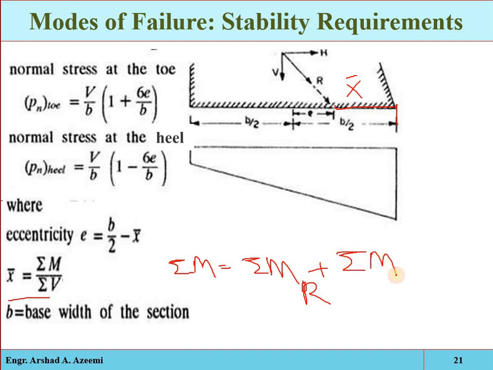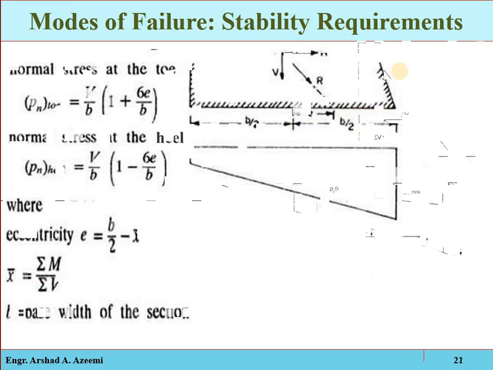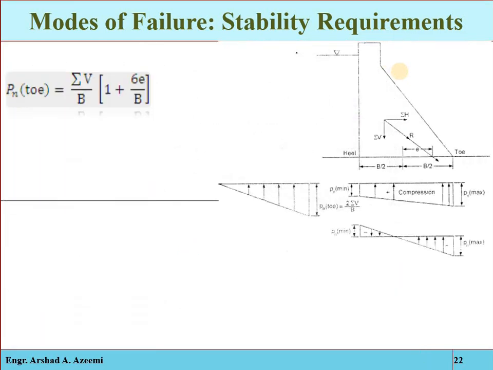That means the algebraic sum of the overturning moment and the resisting moment, since we have two types of moments. Its algebraic sum divided by the sum of the vertical forces is x bar. And the distance from the centroid to the point of action of the resultant force is the eccentricity. So eccentricity will be equal to B by 2 minus x bar.